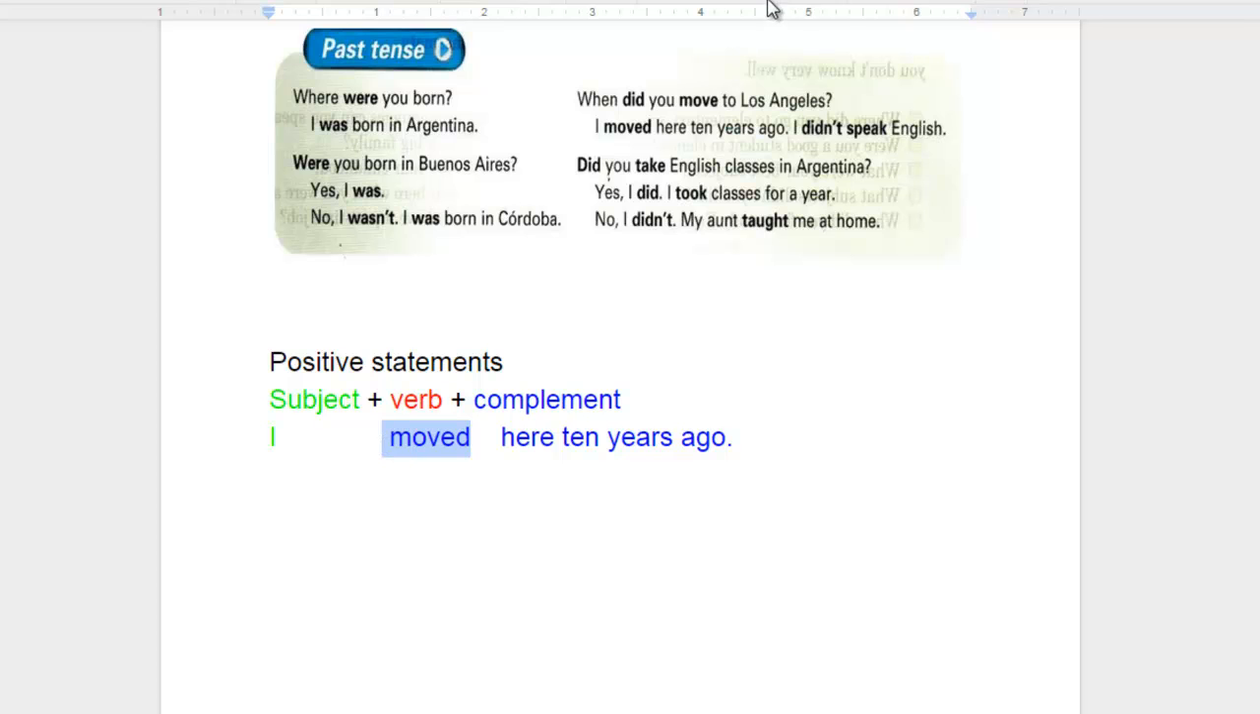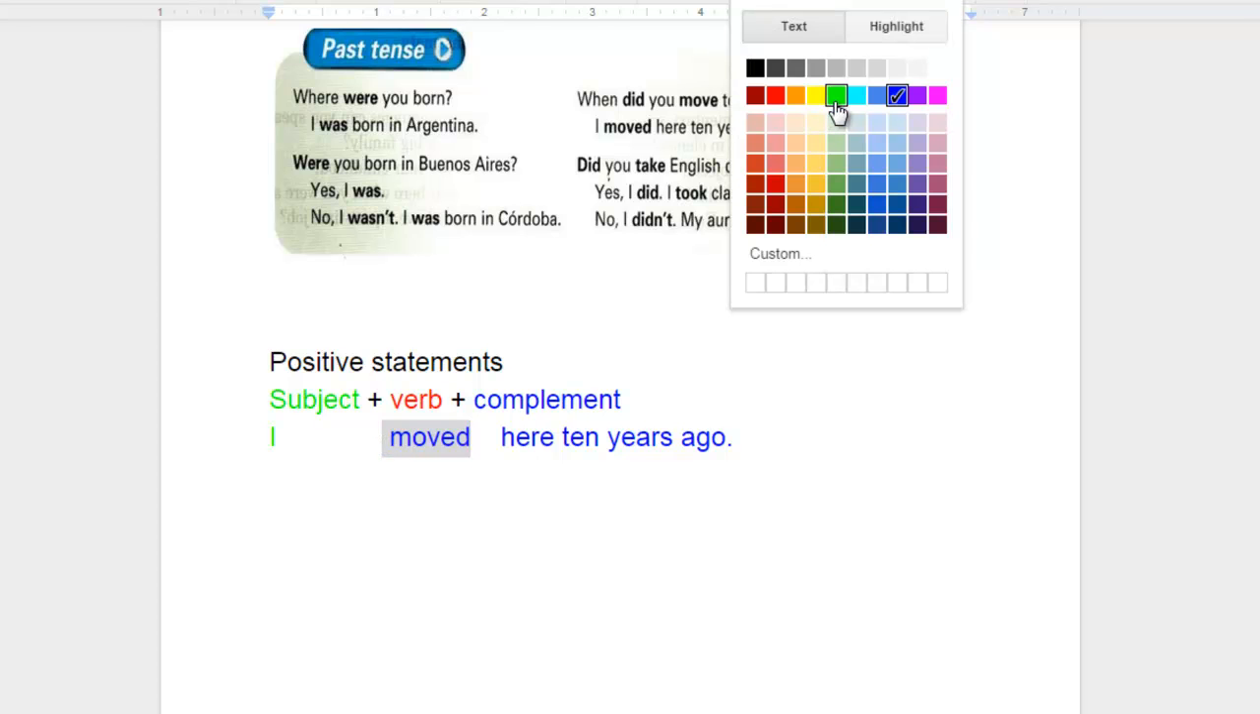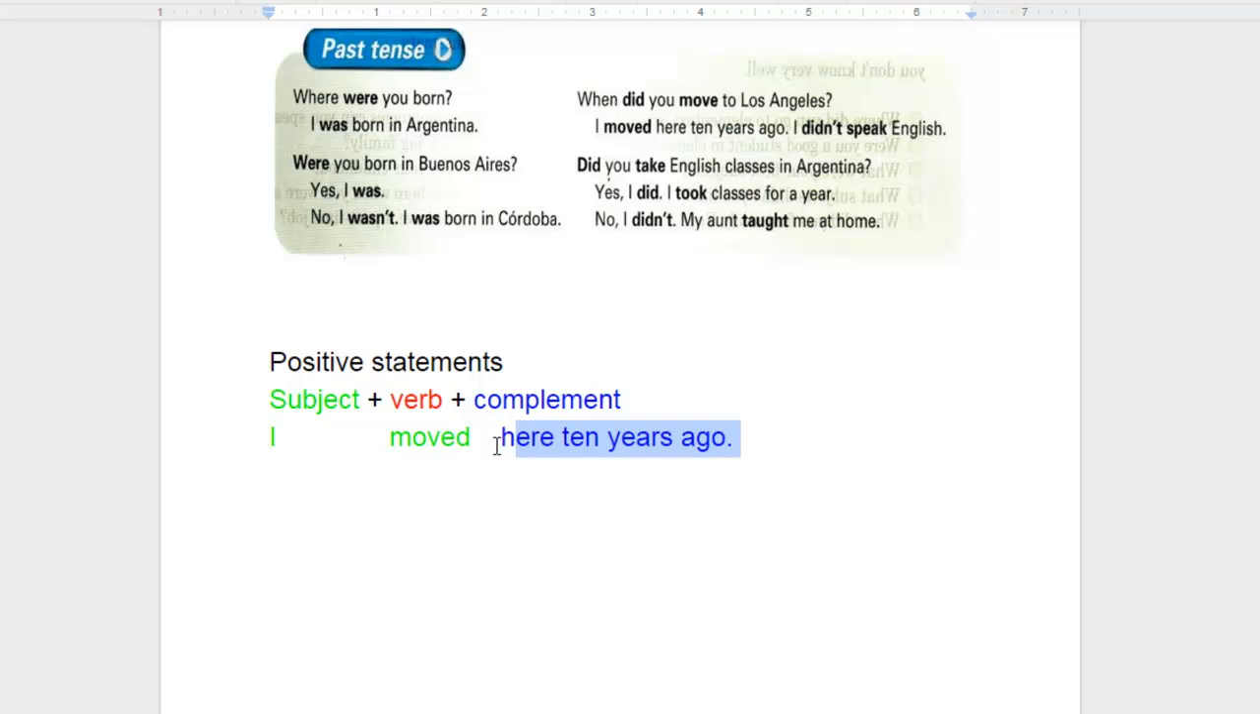Then we can see that the verb is moved. Notice that I had to change that to the past. For most verbs, we will simply add ed. That's what we call regular verbs. And for irregular verbs, for those you simply have to remember what they are. So for example, we have the verb teach, and then the past of that verb is taught. But I'll be talking about regular and irregular verbs in a different class.